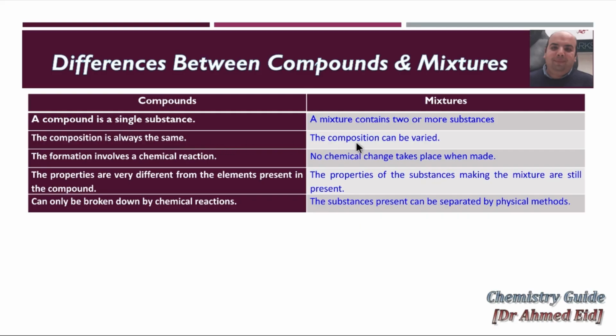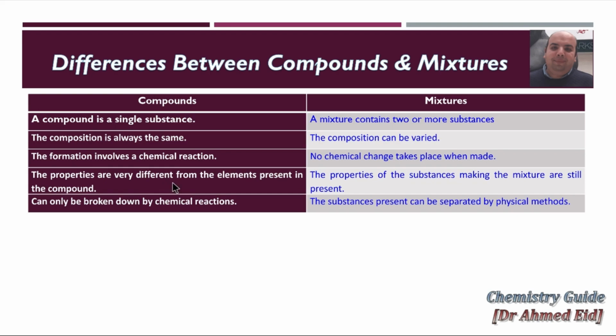While in the case of just adding salt to water, you can find that one part contains more salt than another, so the composition can vary. The formation of a compound involves a chemical reaction. If you want to form sodium chloride, you have to react sodium with chlorine, while no chemical change takes place when making a mixture, just adding salt and water, and you can separate both of them physically.